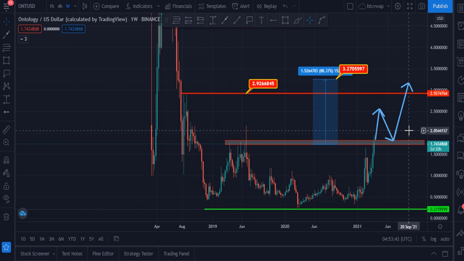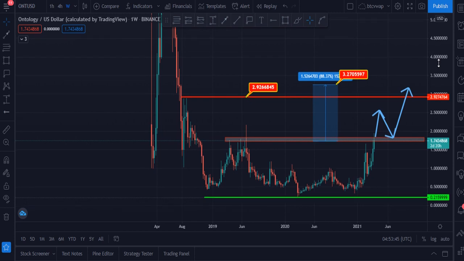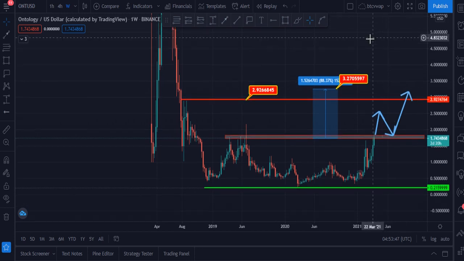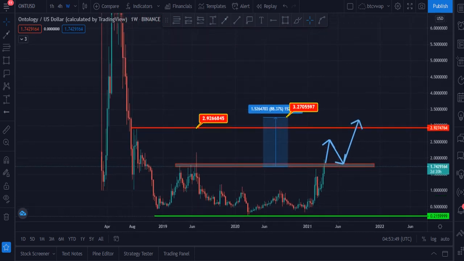These are the targets, and it will take time, but definitely I think this token can hit this, because it is available at a very cheap price, and it is at the bottom right now.